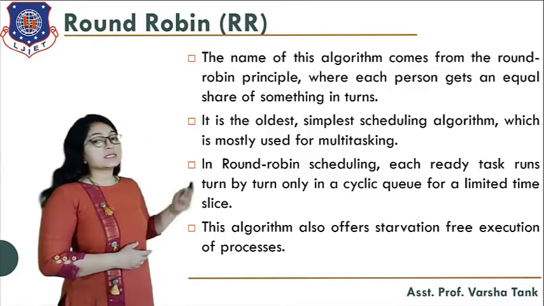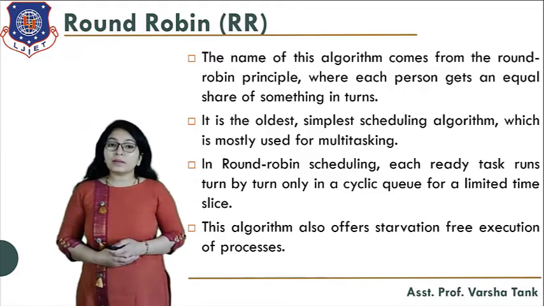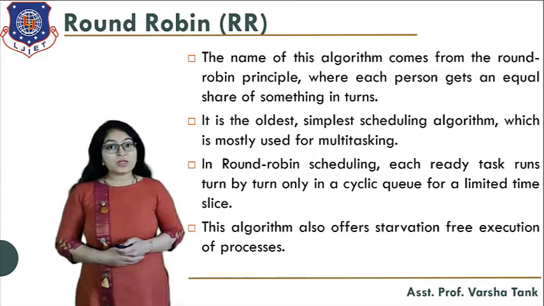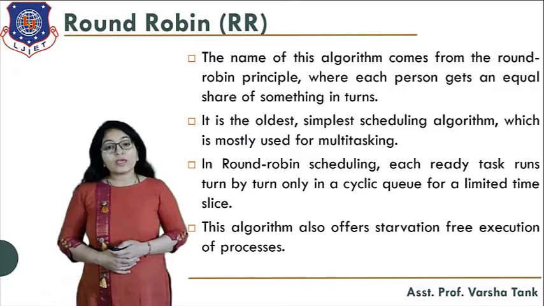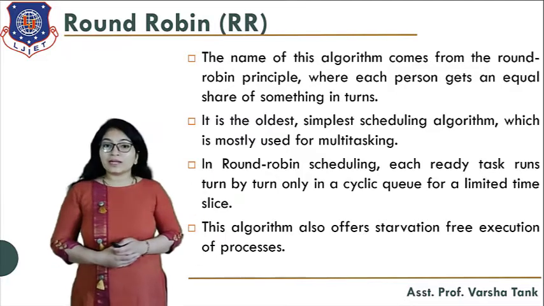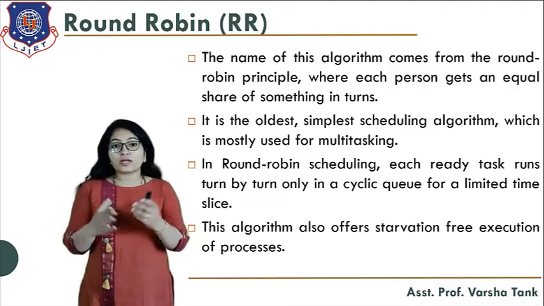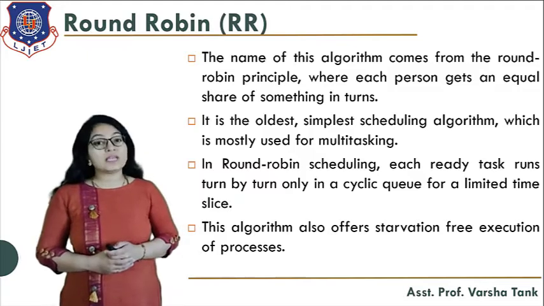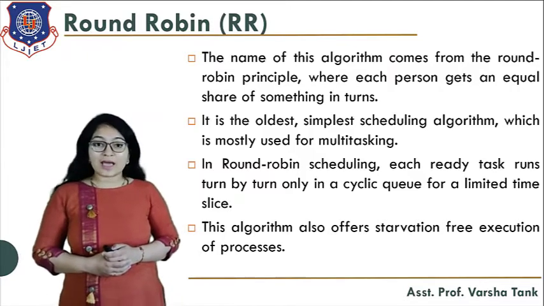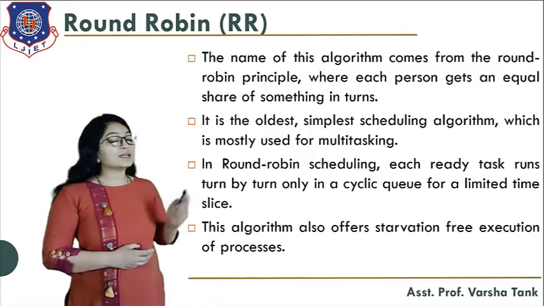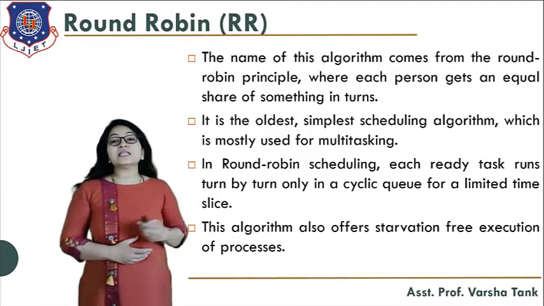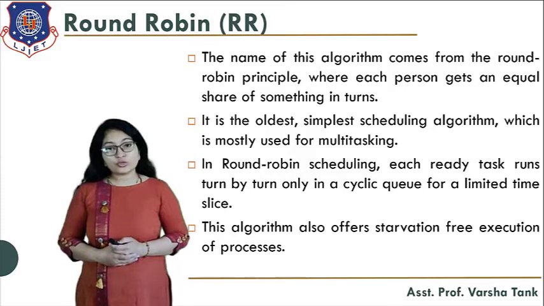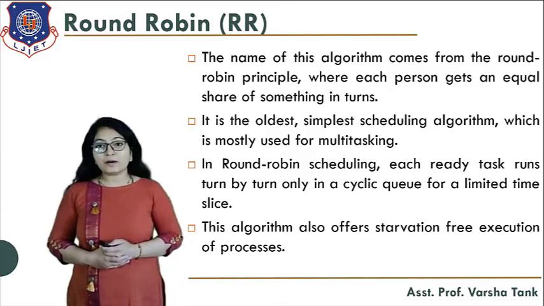It is the oldest and simplest scheduling algorithm, which is mostly used for multitasking. All of you know what multitasking is: at the same time, multiple jobs are in execution. That is known as multitasking. So basically this round robin algorithm is used for multitasking purposes.